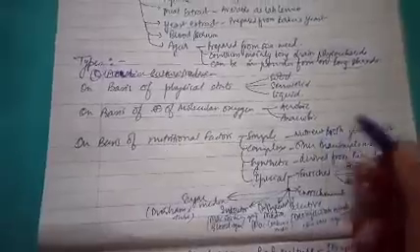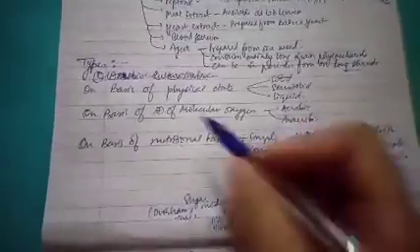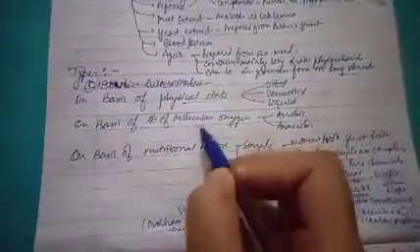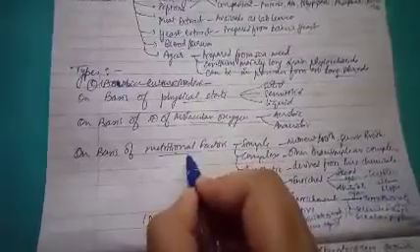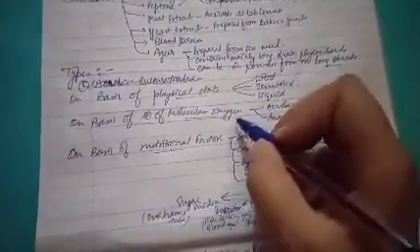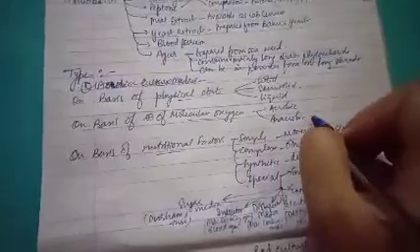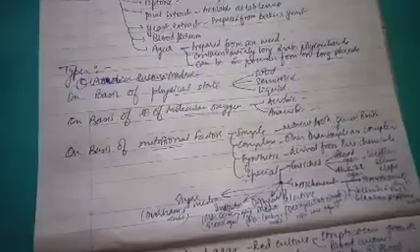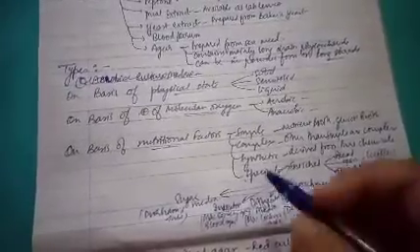On how many bases did we divide the culture media? Culture media was divided on the basis of physical state, molecular oxygen, and nutritional factors. Physical state: solid, semi-solid, and liquid media, while molecular oxygen: aerobic and anaerobic. In aerobic, oxygen is required, while in anaerobic, no oxygen is required for the culture media.